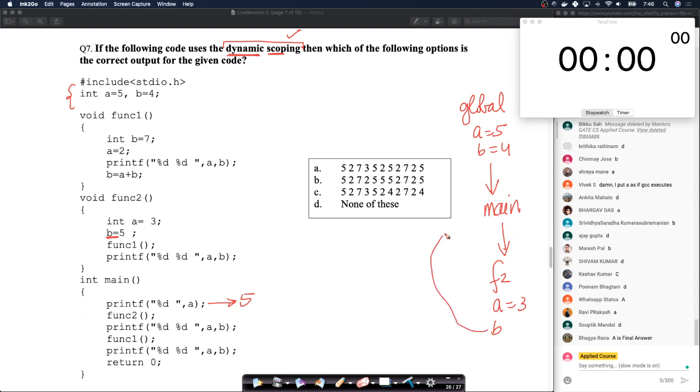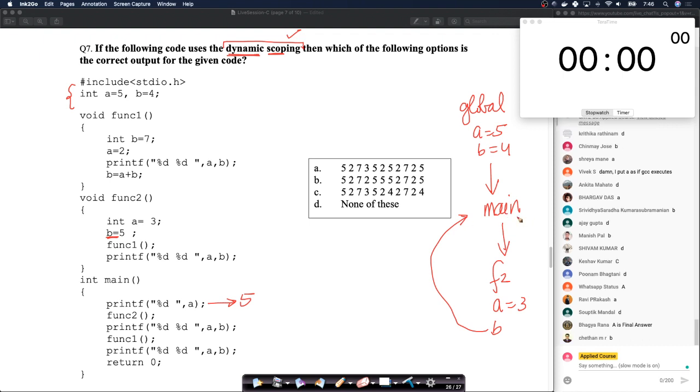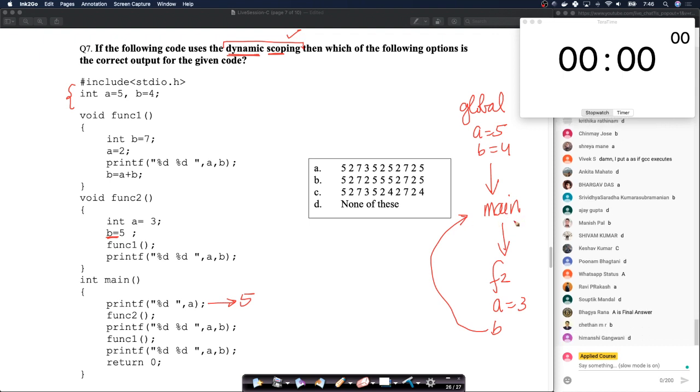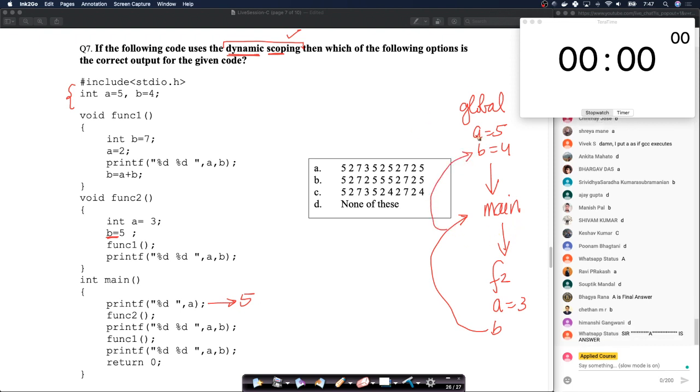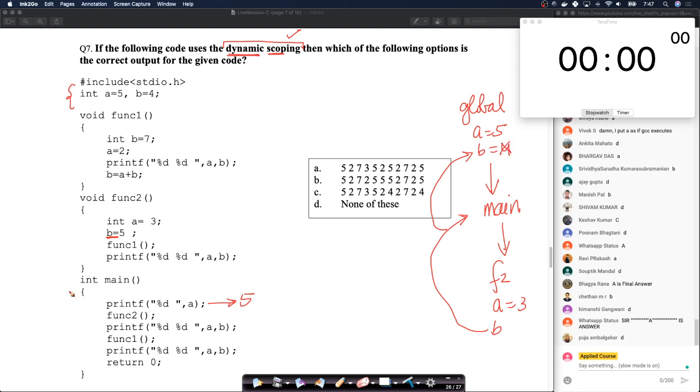So we go and check what is there in main. Main also does not have a local A and B, right? So what does it do? Because it doesn't have this, it will go to its parent, right? So now there is B here, B equals 5. The moment we have B equals 5, this 4 got changed. We're calling function 2 first, right? Okay, so B becomes 5.